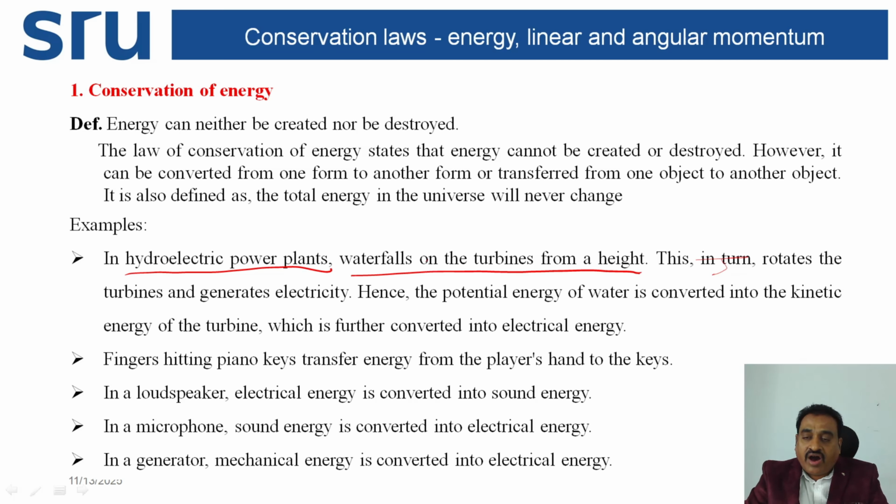So half m v square gives the kinetic energy. The total potential energy of the water is converted into the kinetic energy of the turbine, which is further converted into electrical energy, that is electric power.